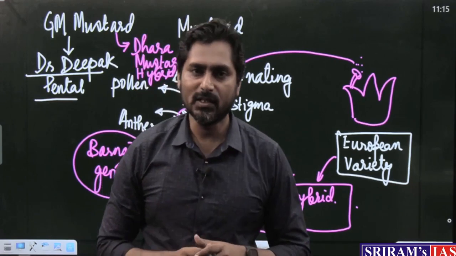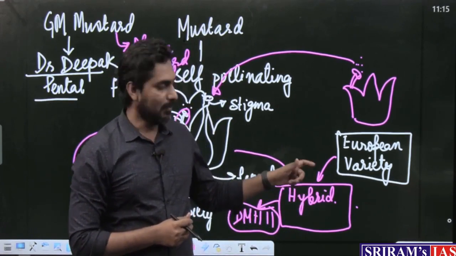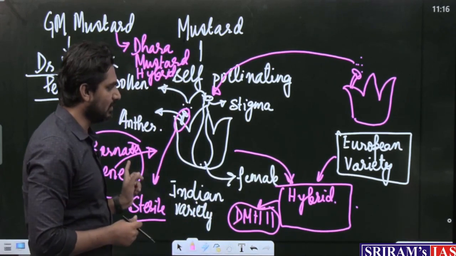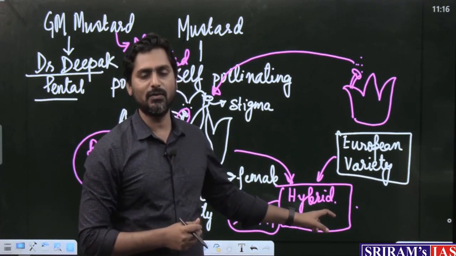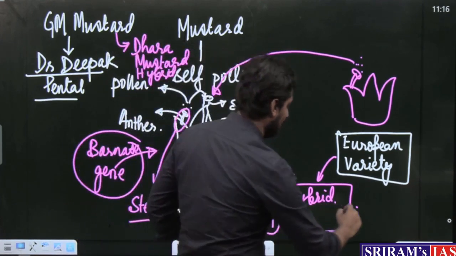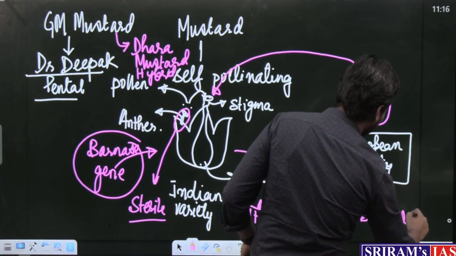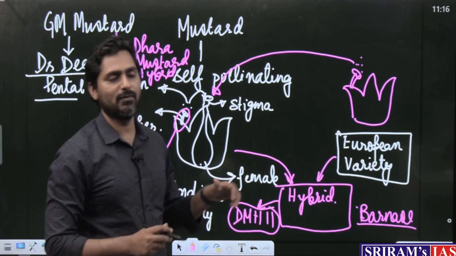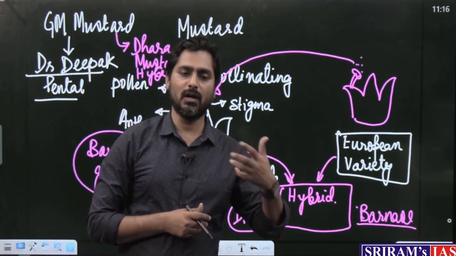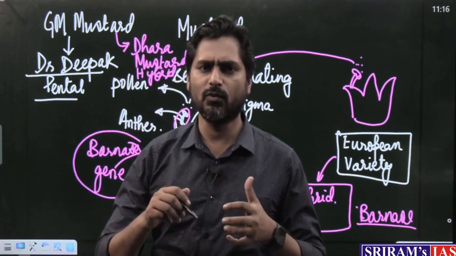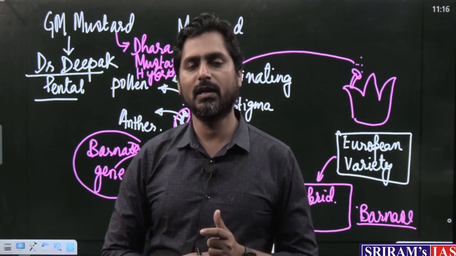Now, once we get this hybrid, what is the problem that we will face? Because we have added this Barnase gene in the Indian variety, this Barnase gene will also be present here. Again it will make this hybrid variety cross pollinating, but we do not want this hybrid to further cross pollinate. We just want that after we get the hybrid, it should become self pollinating only.